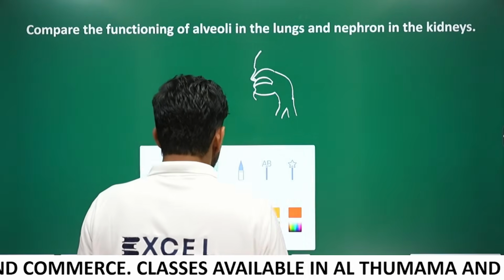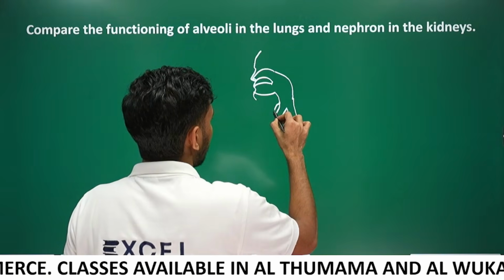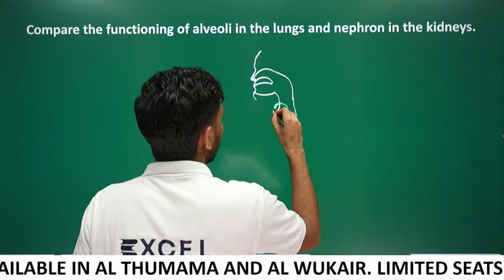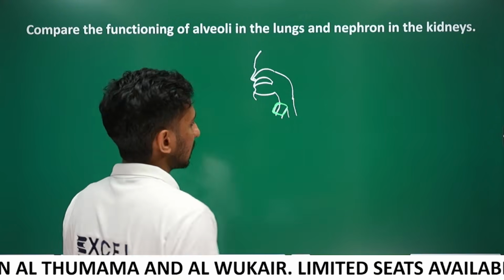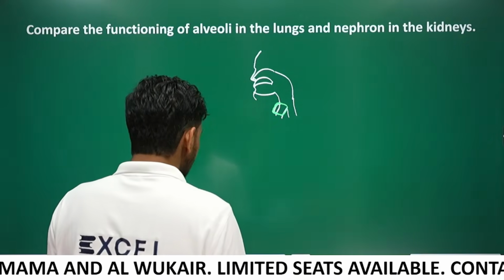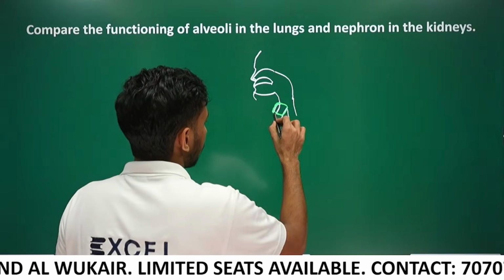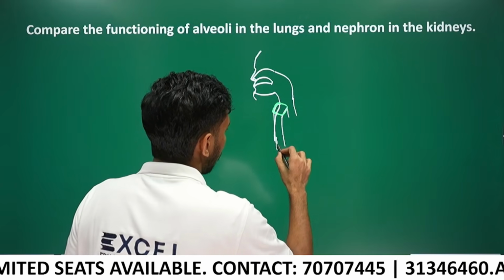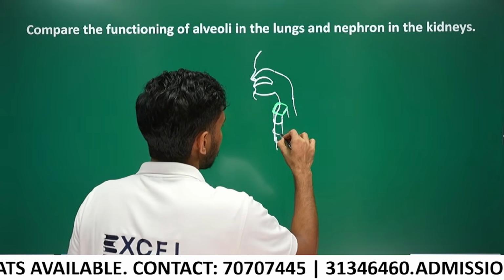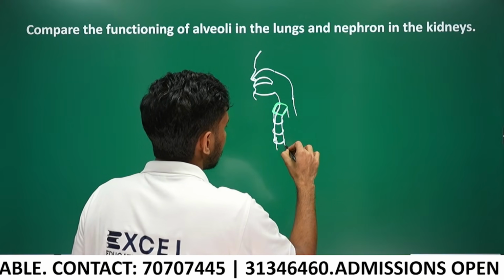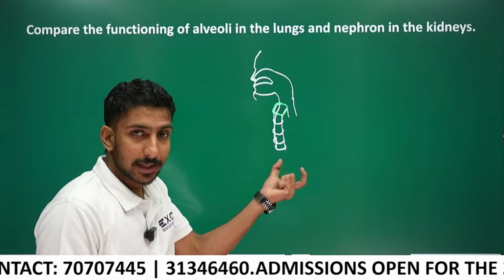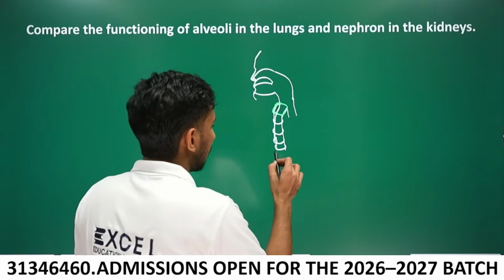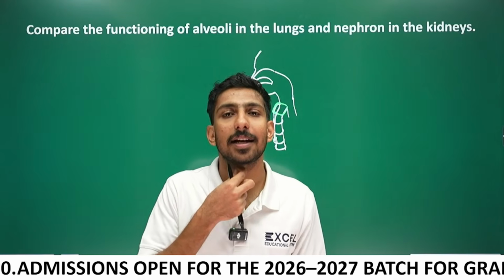This is trachea. In the beginning of trachea, we have a cartilaginous box here. That is our voice box. Otherwise, we can call it larynx. Okay, as the continuation of that, we have trachea, right? And trachea is supported by cartilaginous rings, C-shaped cartilaginous rings. The cartilaginous rings prevent collapsing of trachea, you know that. And you know that the trachea is coming down.